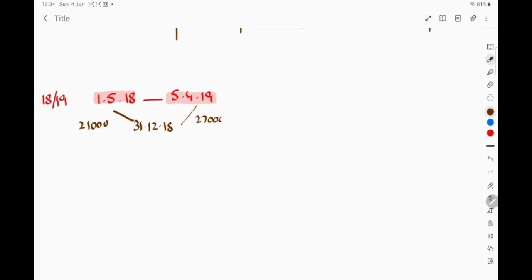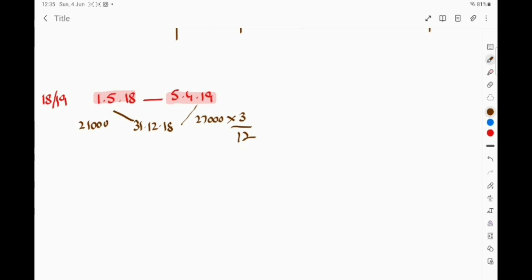It will be 27,000 multiplied by 3 divided by 12. Remember, in accordance with the rules, the first tax year includes the profit from the date of commencement of business to the date when the following tax year ends. So, this is the period from 1st May 18 to 5th April 19.